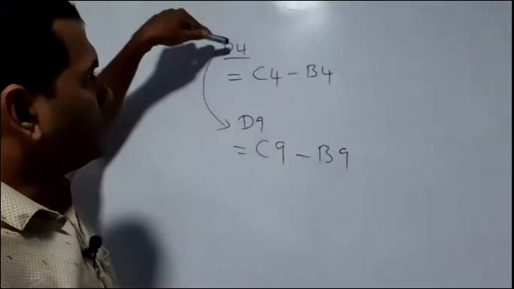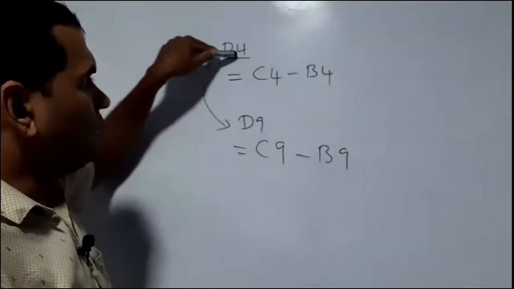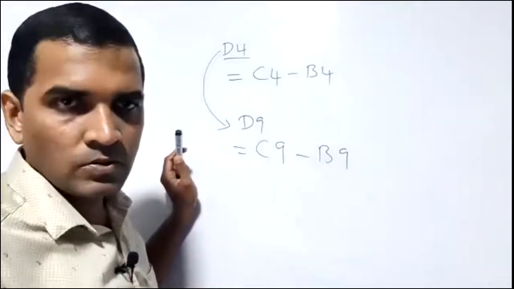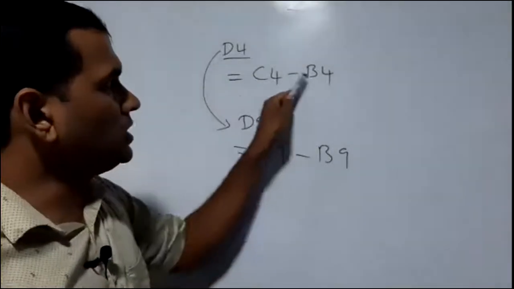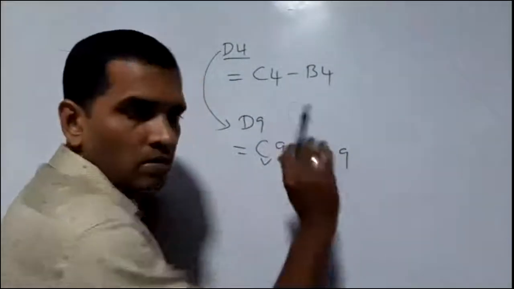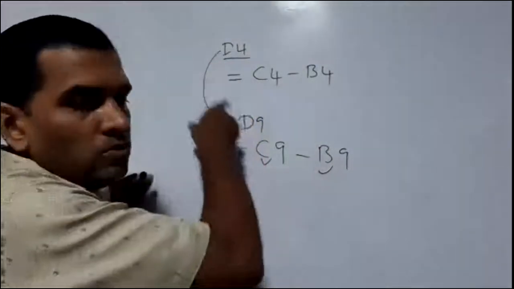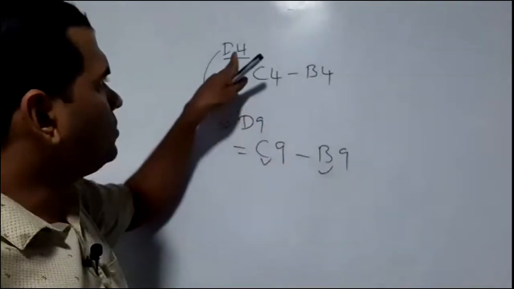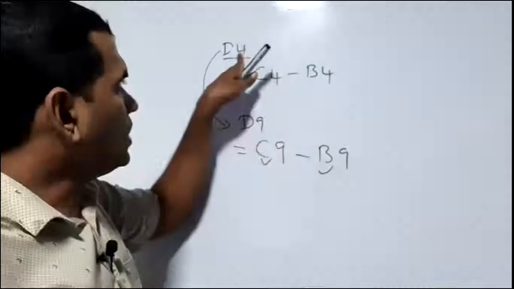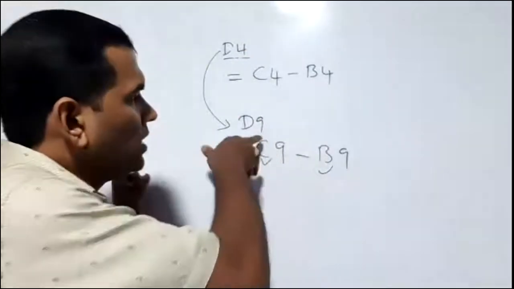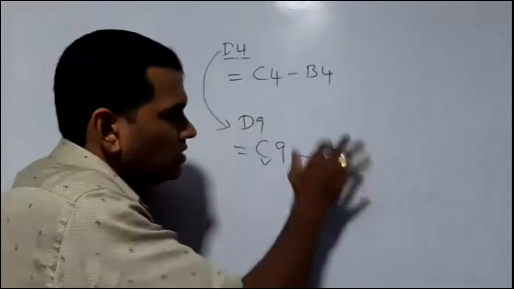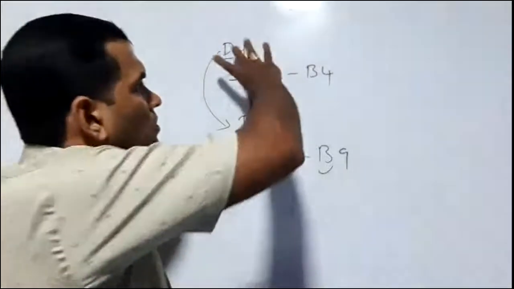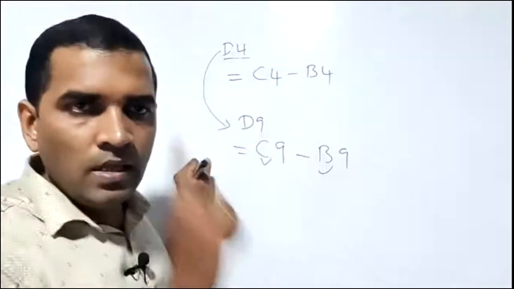Look, going from D4 to D9, we go to different rows, and the column is the same. So no changes occurred in the column. It's C, it's B. How far you go down from 4 to 9, maybe 5 rows, but it's very simple. When you are in row 4, it is 4. Now you are in the 9th row, so it is 9. So this is the first answer.